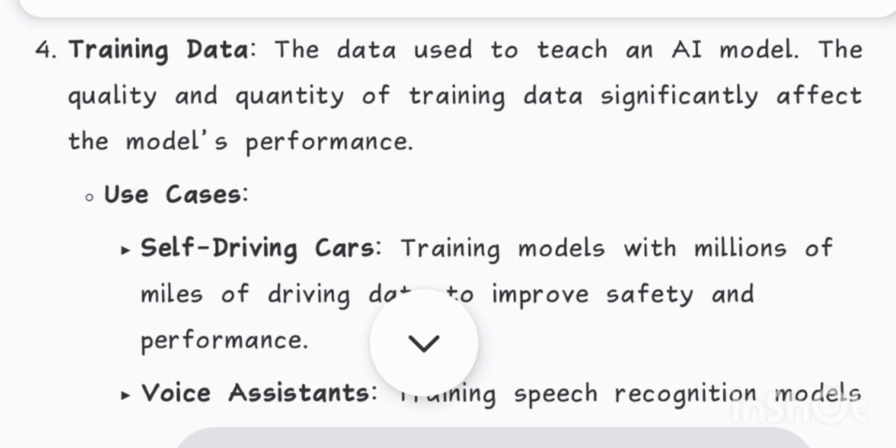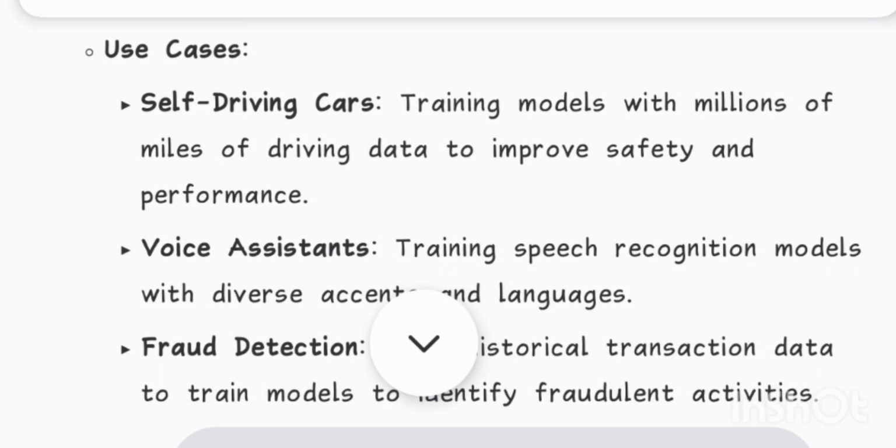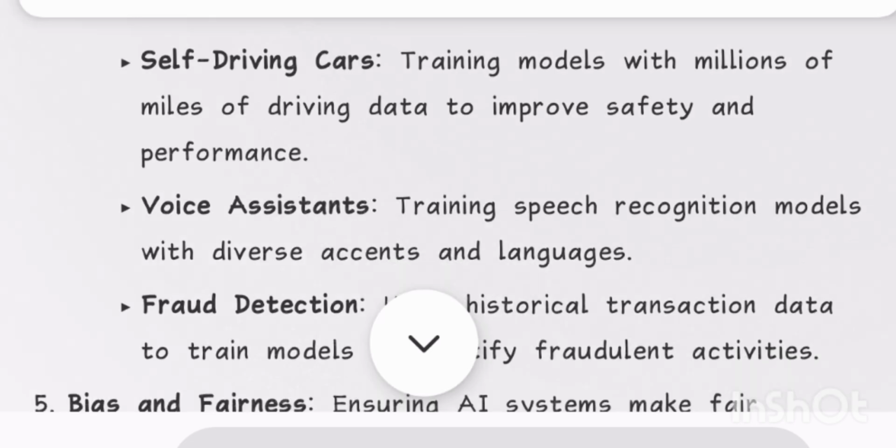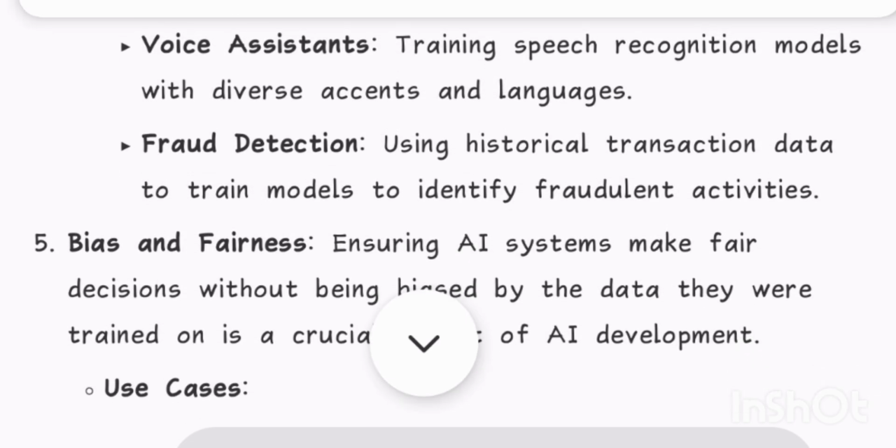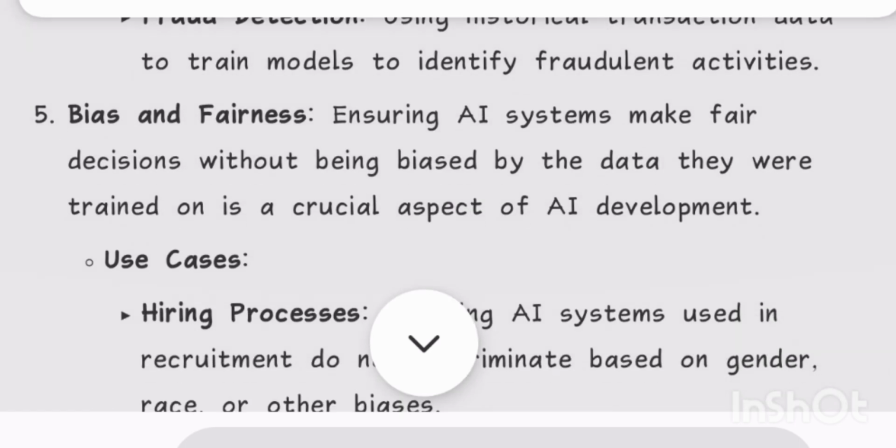4. Training data, the data used to teach an AI model. The quality and quantity of training data significantly affect the model's performance. Use cases: self-driving cars, training models with millions of miles of driving data to improve safety and performance. Voice assistants, training speech recognition models with diverse accents and languages. Fraud detection, using historical transaction data to train models to identify fraudulent activities.